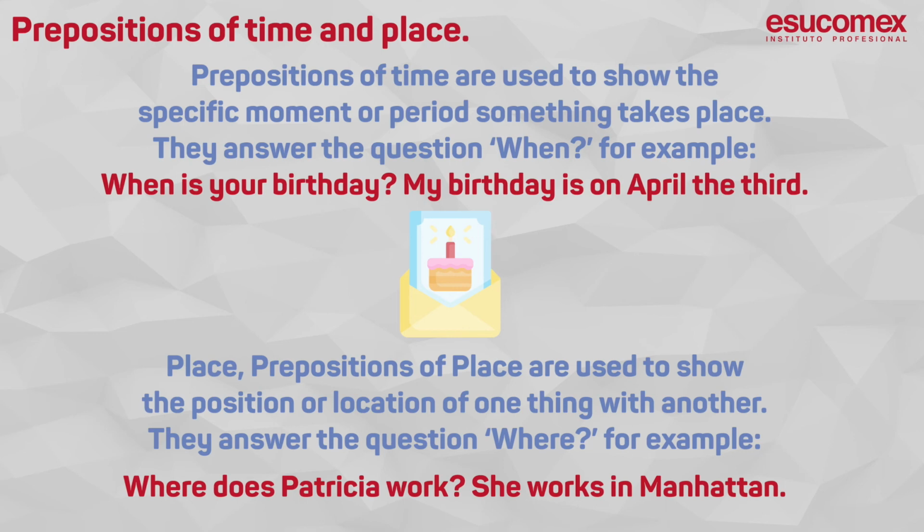Place. Prepositions of place are used to show the position or locations of one thing with another. They answer the question where. For example, where does Patricia work? She works in Manhattan.